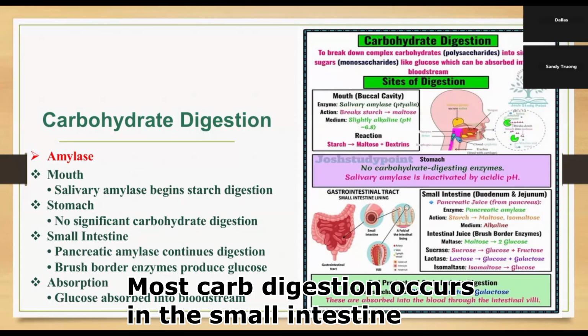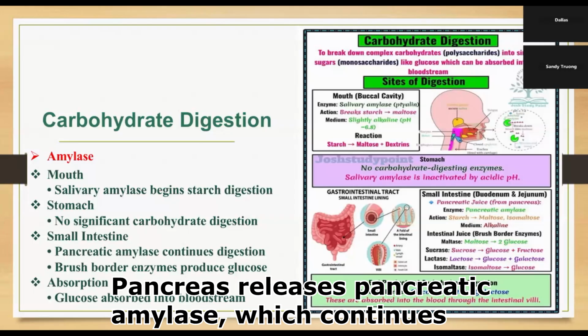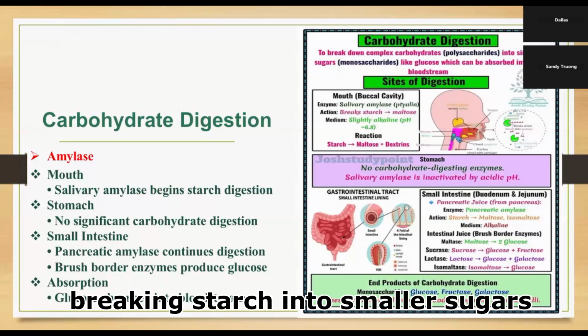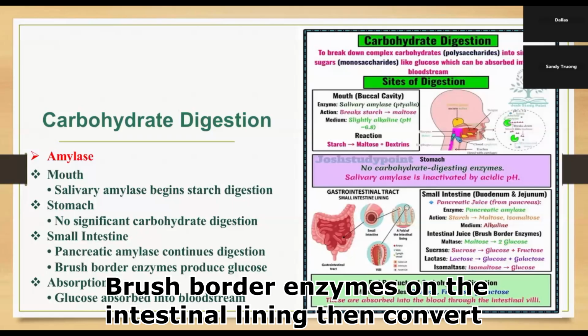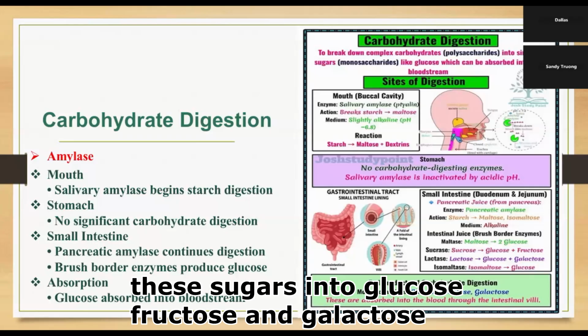Most carbohydrate digestion occurs in the small intestine. The pancreas releases pancreatic amylase, which continues breaking starch into smaller sugars. Border enzymes on the intestinal lining then convert the sugars into glucose, fructose, and galactose.